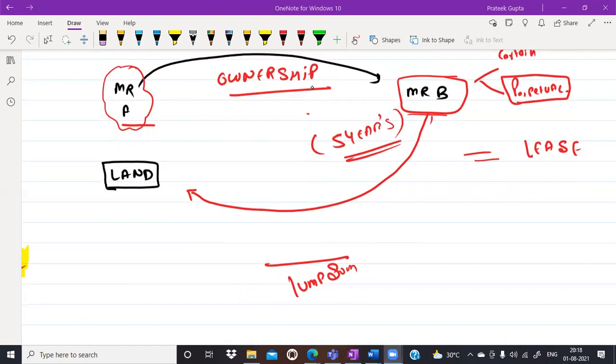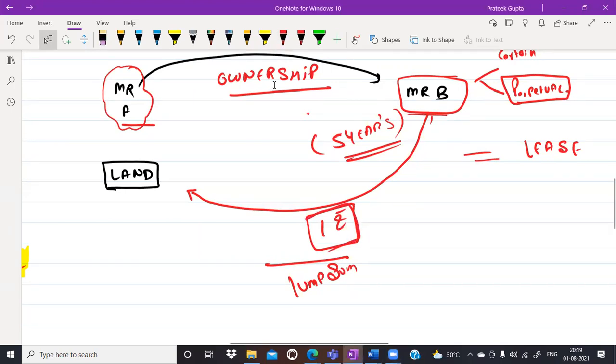Very nice, Sudhanshu, Prabhat, Sagar. This transaction would be considered a gift in that case. Okay, let's say only rupees 1 is coming. This transaction would be known again as a sale. Very nice. Someone is writing gift. Sudhanshu, why is this a gift? This is a sale because consideration is coming, a price is coming. In the case of a gift, no consideration will come. All right, sir. Okay, no problem at all.